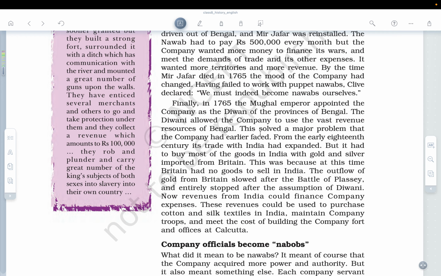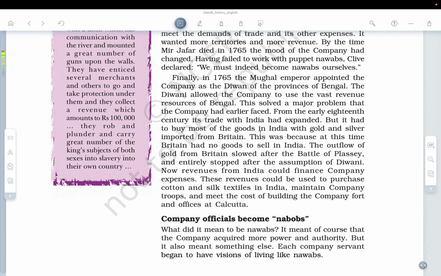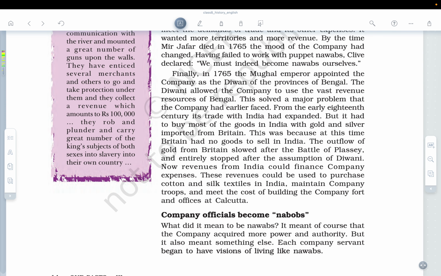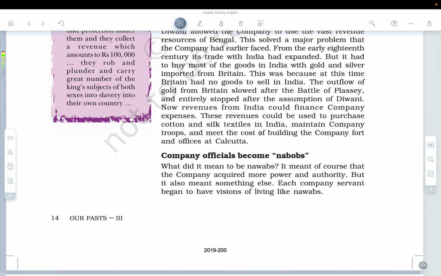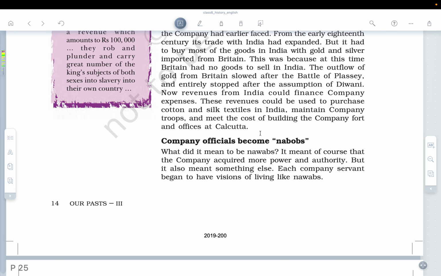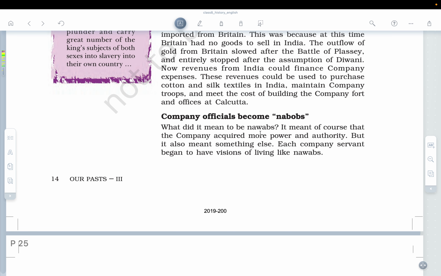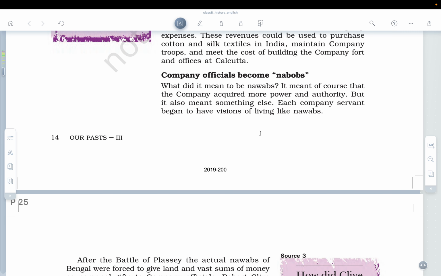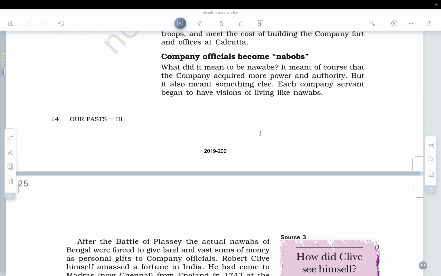The outflow of gold from Britain slowed after the Battle of Plassey and entirely stopped after the assumption of the Diwani. Now revenues from India could finance company expenses. These revenues could be used to purchase cotton and silk textiles in India, maintain company troops, and meet the cost of building the company fort and offices at Calcutta. Okay. Now next is: company officials became Nawabs.